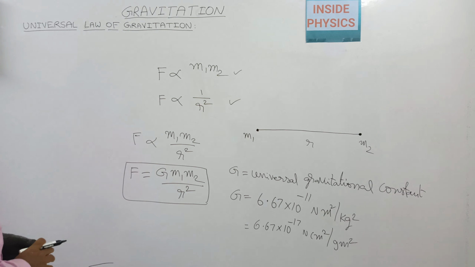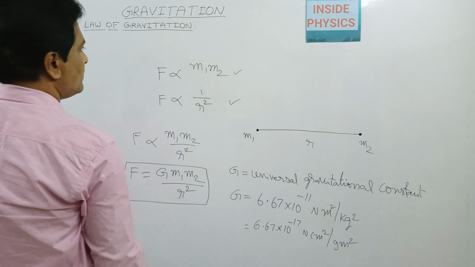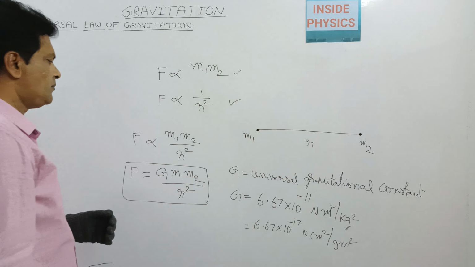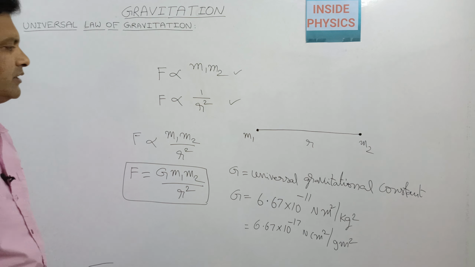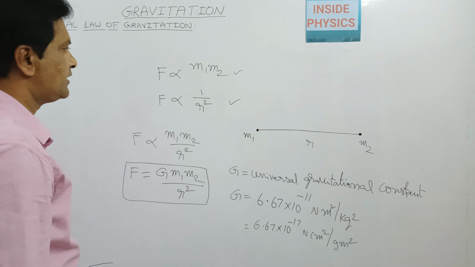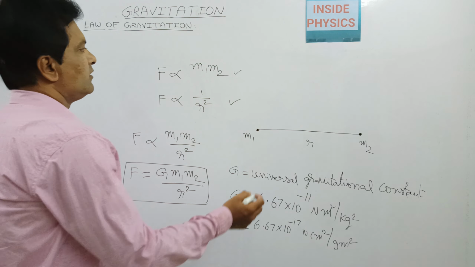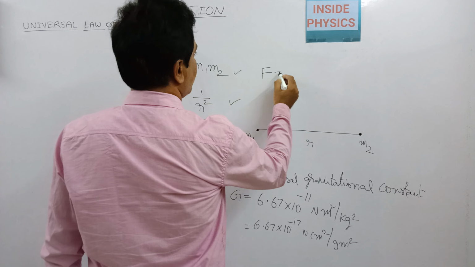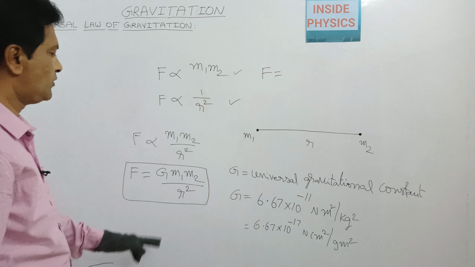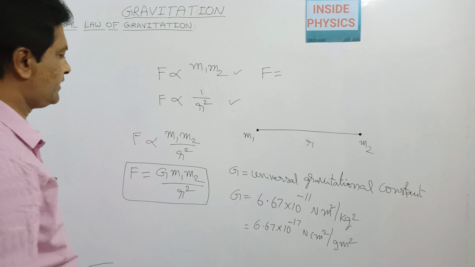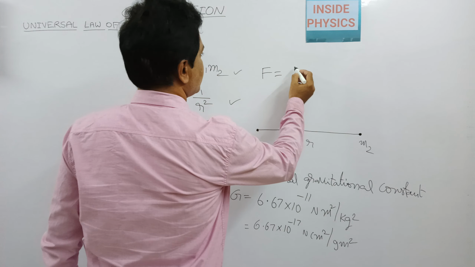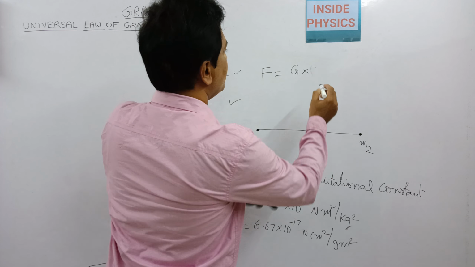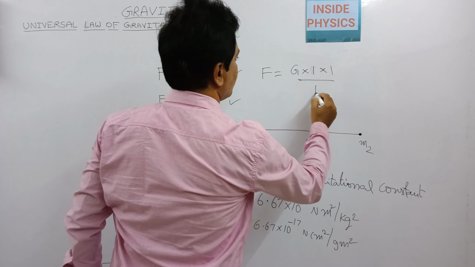If in this formula we consider two masses of unit mass separated by a unit distance, and we want to evaluate G, we can take G into 1 into 1 by 1 square.